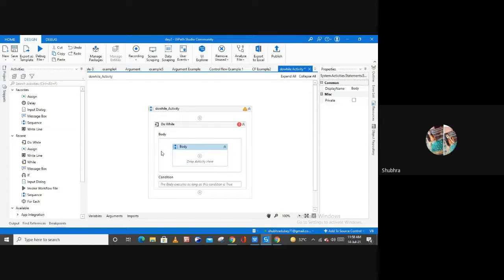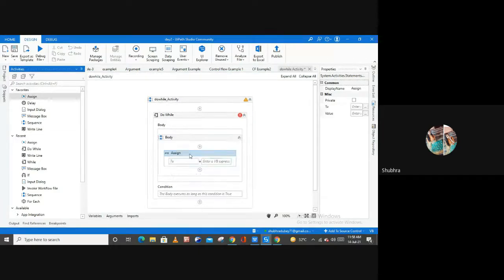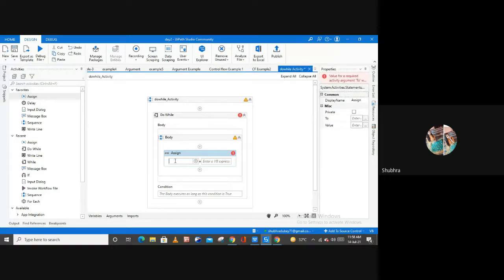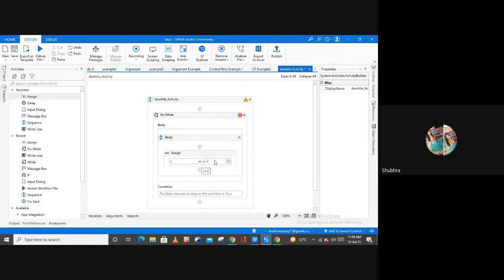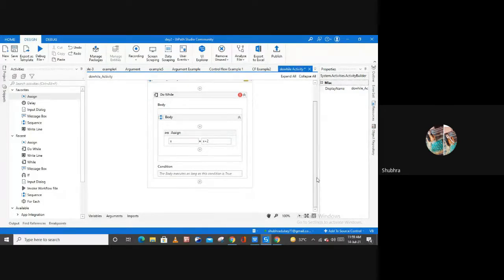Now we have to put the activity inside the body section of the do while activity. So here I'm using the assign activity, and let me mention my variable here, and here I have to type x plus 2. Why x plus 2? Because we want the increment of 2, right?